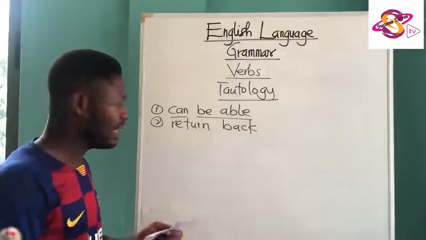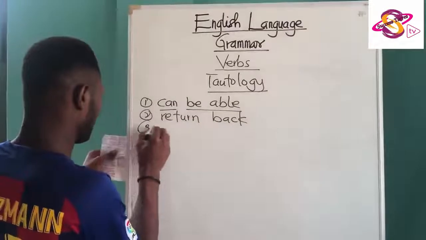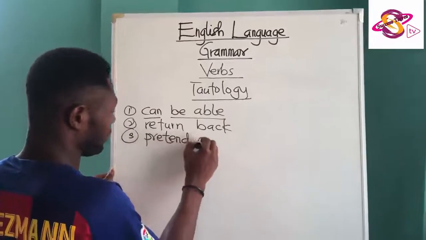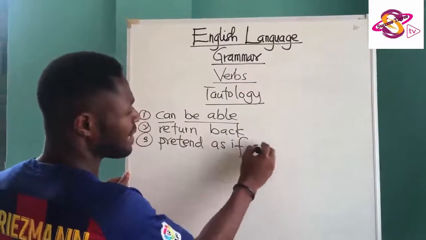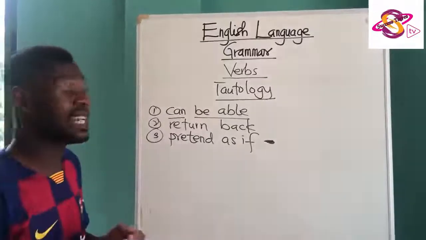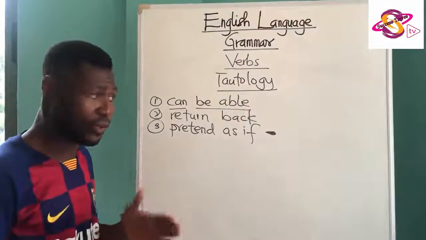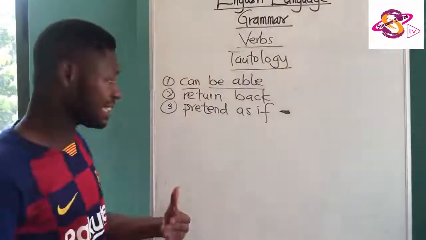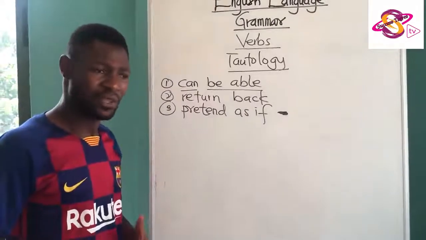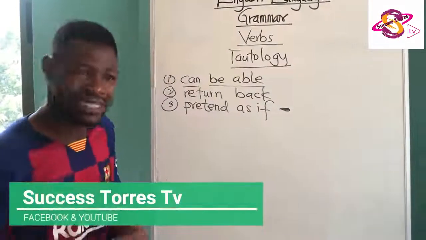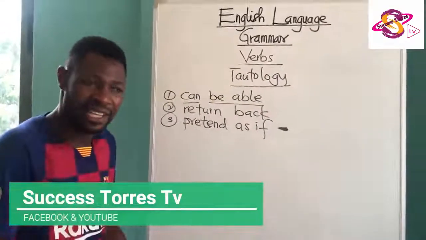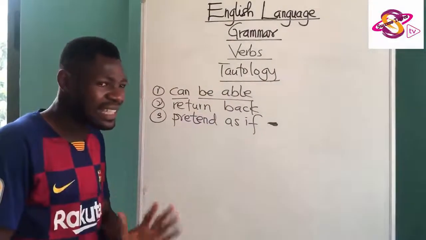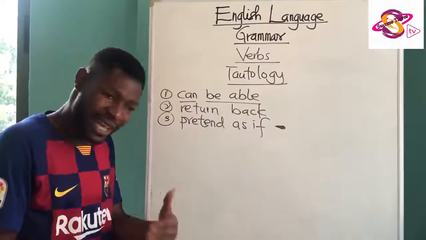That is tautologous. Let us also consider the phrase "pretend as if." Well, this is a bit debatable. Some people believe that "pretend as if" has nothing to do with tautology, while another school of thought said no. If you pretend, it's just like you are behaving as if. Therefore, that school of thought says you pretend you are good, but you are a snake in the grass. Remember, we don't say snake under grass, but snake in the grass. And so, you are a wolf in sheep's clothing. Looking at that guy, he pretends he's good. Or he pretends that he's good.